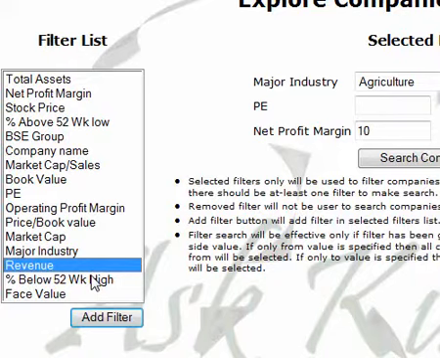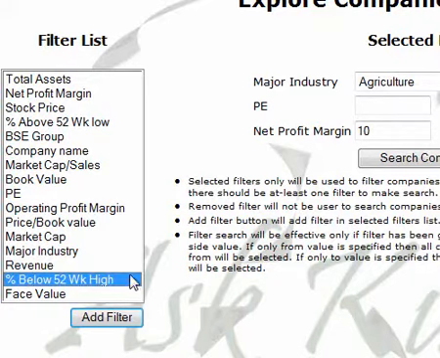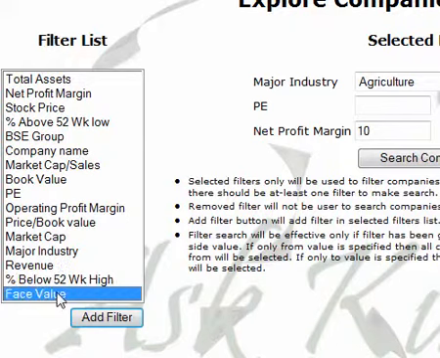Above 52 week, below 52 week high means, as we explained earlier, if company's 52 week high is 200 and it is trading at 150, then we will say it is 25% below its 52 week high. The face value of a company. And we are working hard to add more and more filters down the road, so you can find more filters in a few months.